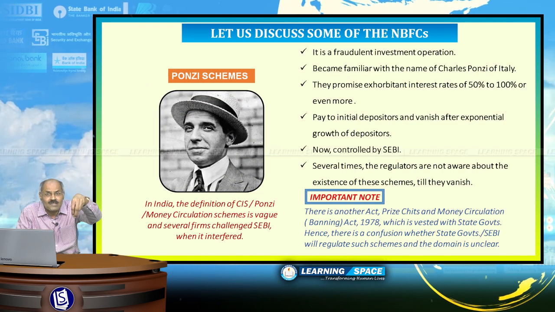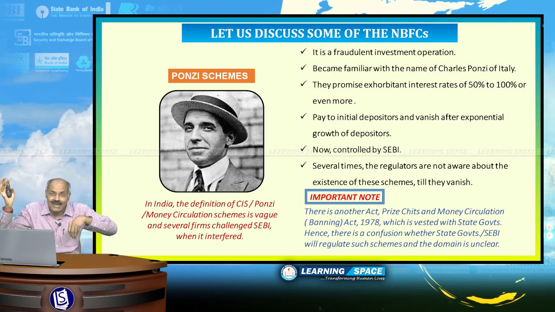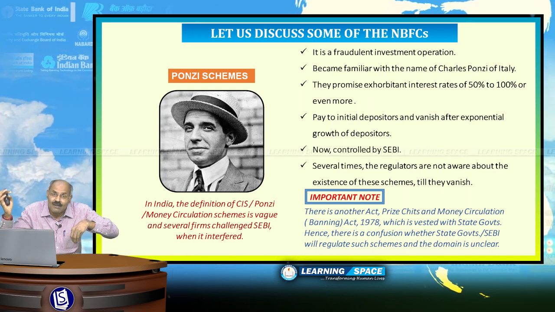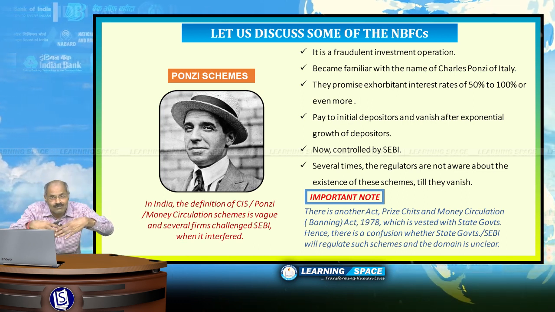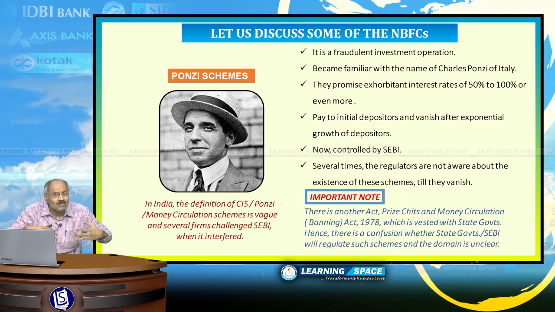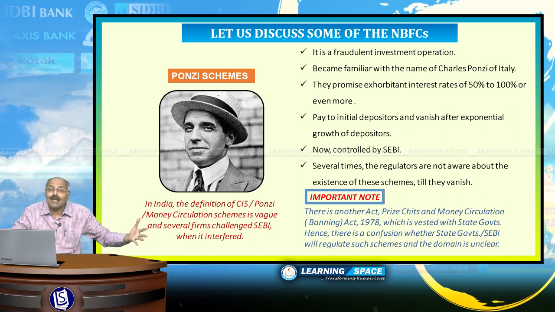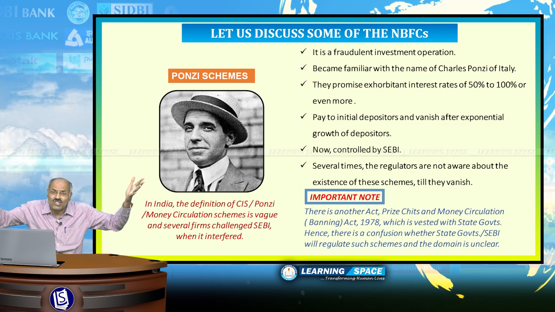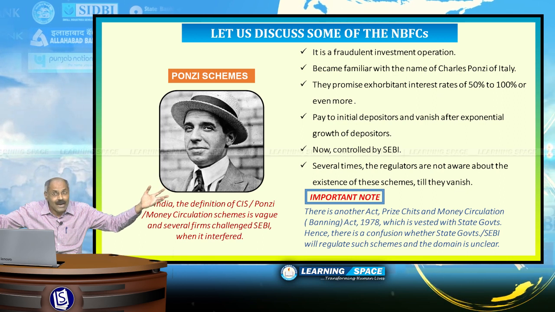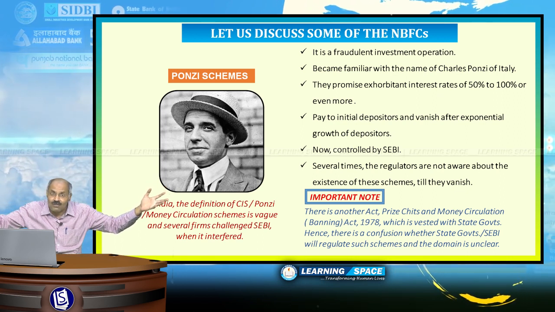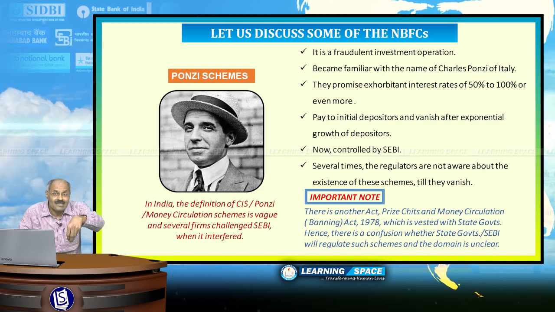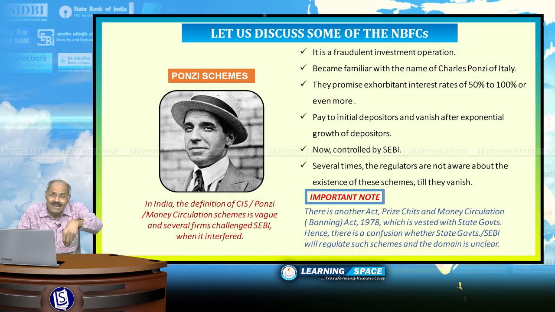Look at the next one, Ponzi schemes. Sometimes you will get advertisements that if you invest 1 lakh rupees, you will get 2 lakhs after 1 year. These are called Ponzi schemes. They offer exorbitant returns. For few customers initially they will pay, but when the business increases exponentially, one fine morning they will abscond. These are Ponzi schemes and now controlled by Securities and Exchange Board of India, but there are several grey areas.